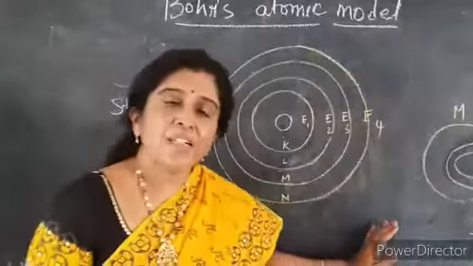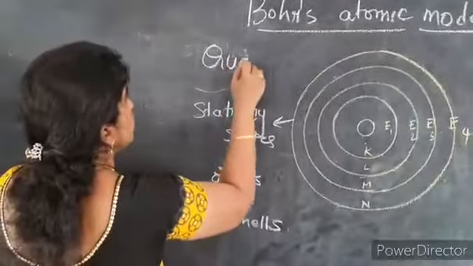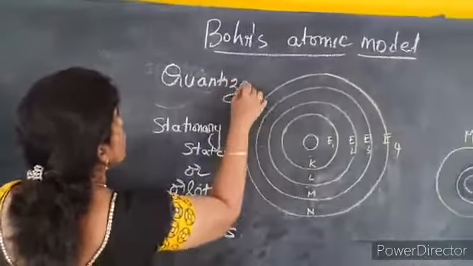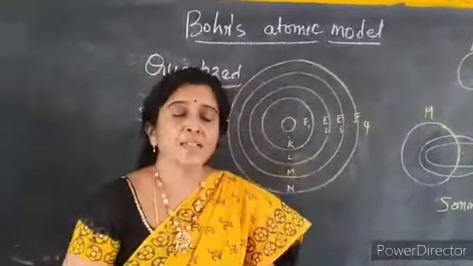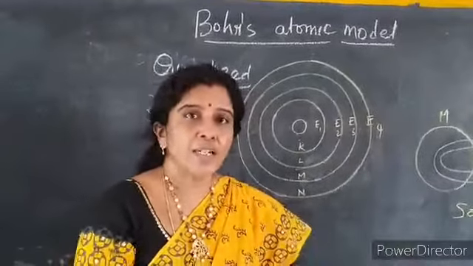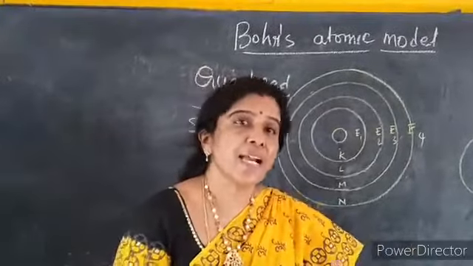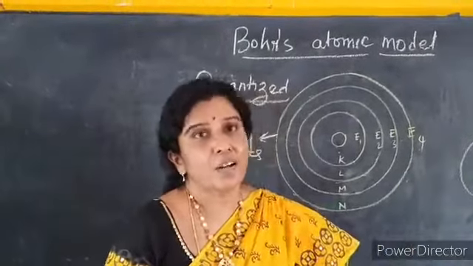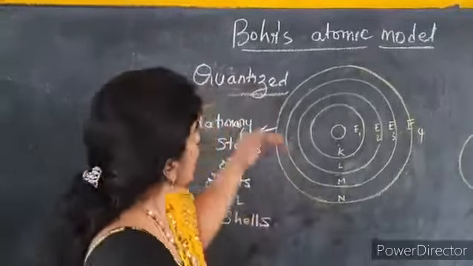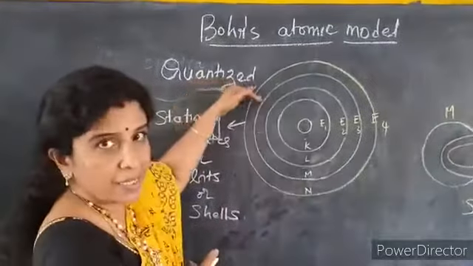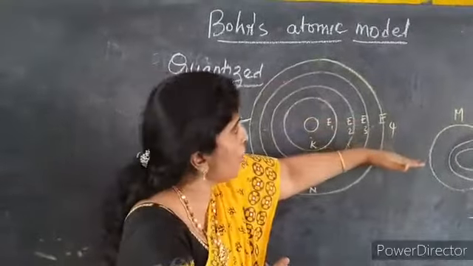The energy emitted by the electrons is not continuous, it is quantized. What does it mean by quantized? We have already studied in Max Planck's quantum theory. He broke the continuous theory and proposed that emission or absorption of the light spectrum is either gained or lost in the form of discrete values and not continuous. So quantized means it is discrete. The energy values are discrete but not continuous.